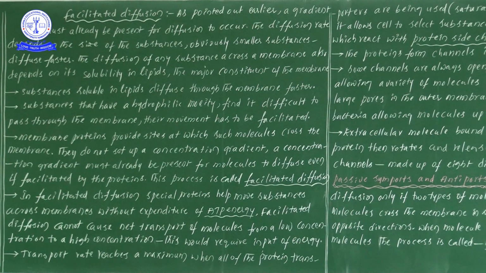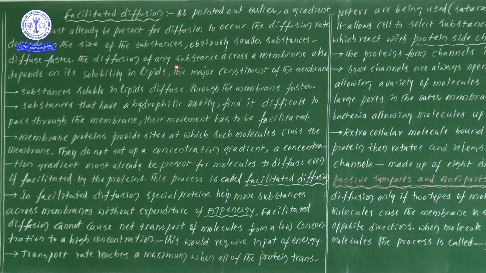If the substance is very small, it diffuses, that is, moves from one place to another, very easily. That's why, for clarity, we have written it like this: obviously smaller substances diffuse faster, so they can transfer from one place to another very easily.